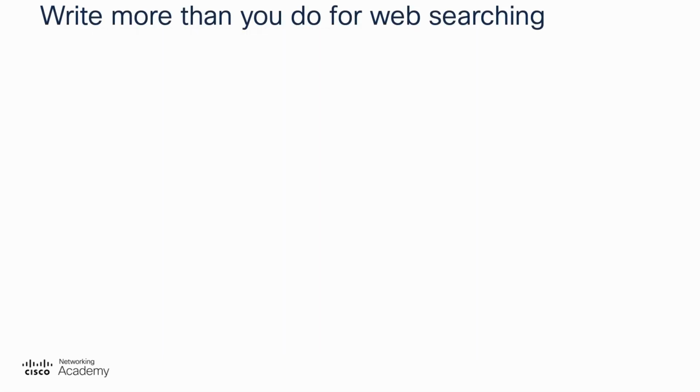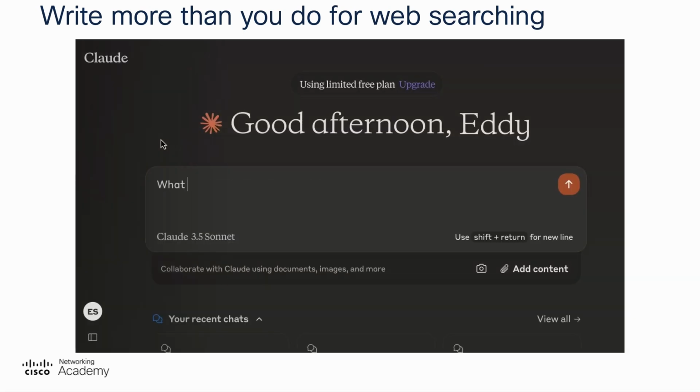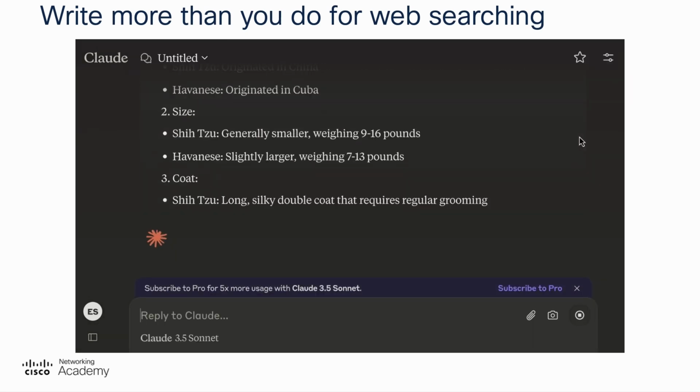Another general tip I would recommend is to write more text than you normally would compared to when you're doing a web search. A lot of us have been transitioning from doing web searches to doing searches and requesting information from chatbots. So for instance, you might initially have a prompt like this. What is the difference between a Shih Tzu and a Havanese dog? Let's see what you get from this prompt. So it answers the question and is fairly concise.